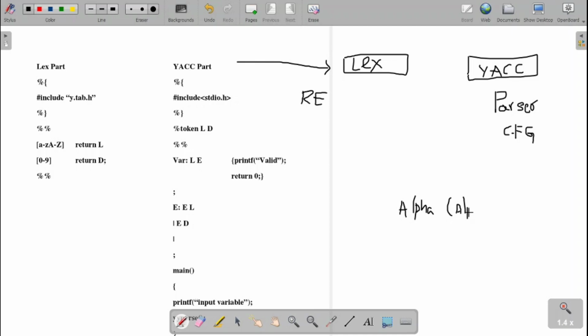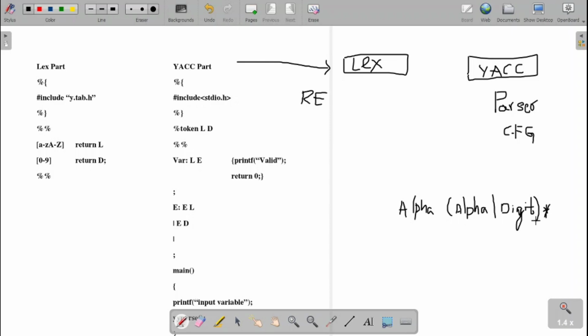We are ignoring the underscore in the identification of the variables. So, an alphabet or a digit of any number, and any number is identified by the star. This I want to implement.